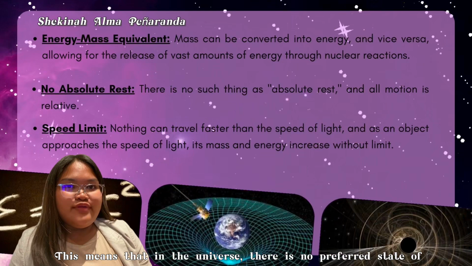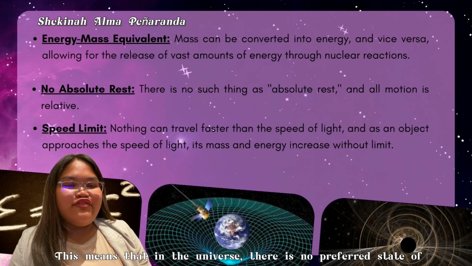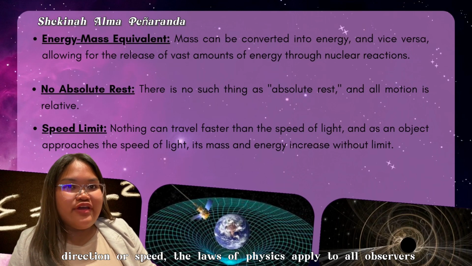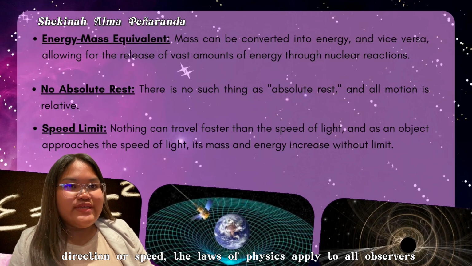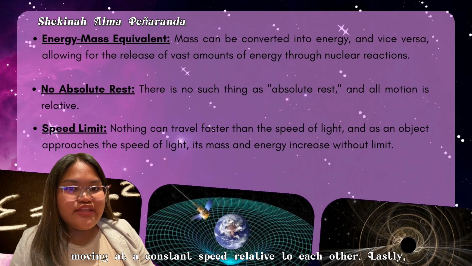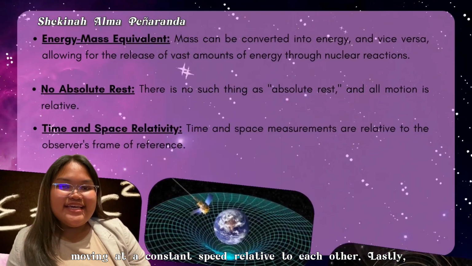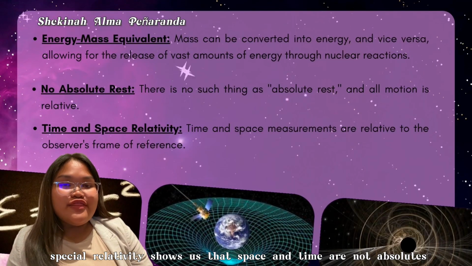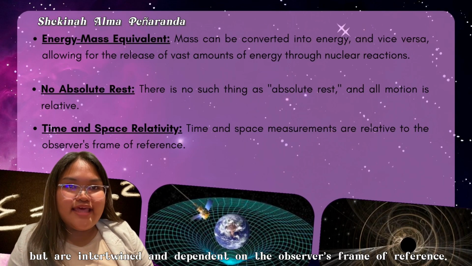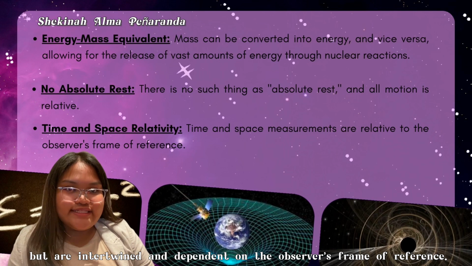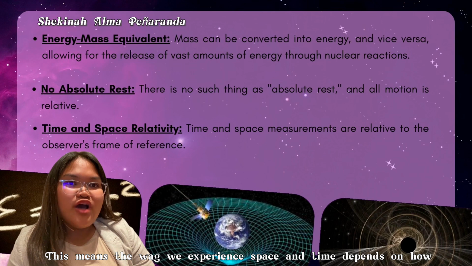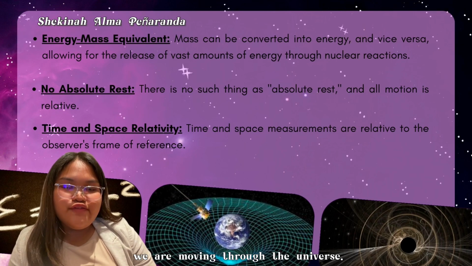This means that in the universe, there is no preferred state of motion and all motion is relative. In other words, regardless of direction or speed, the laws of physics apply to all observers moving at a constant speed relative to each other. Lastly, special relativity shows us that space and time are not absolutes but are intertwined and dependent on the observer's frame of reference. This means that the way we experience space and time depends on how we are moving through the universe.